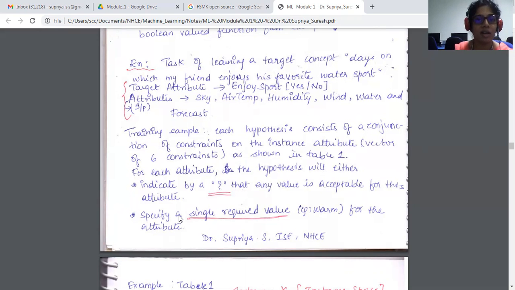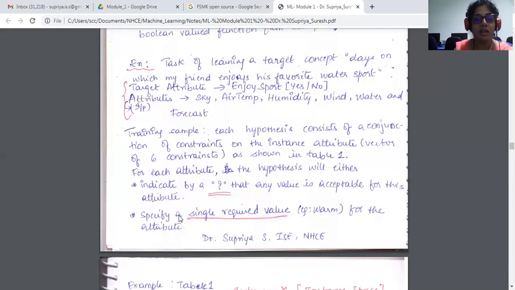What does a question mark indicate? I told you they consider 3 values: a question mark, a specific value, and the ϕ. The question mark indicates that any value is acceptable. Like a person who is very flexible, he's telling you any climate, any temperature, I'm ready. His options are open for everything. He's saying anything, I'm positive, I'm going to play. That's it. So a question mark means it is acceptable for any value of the attribute.